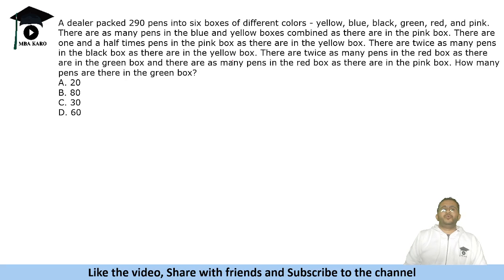A dealer packed 290 pens into six boxes of different colors: yellow, blue, black, green, red, and pink. There are as many pens in the blue and yellow boxes combined as there are in the pink box. There are 1.5 times pens in the pink box as there are in the yellow box. So this is 1.5 times. So we can take 2x, and let us take this as 3x. Blue will be x. There are twice as many pens in the black box as there are in the yellow box.